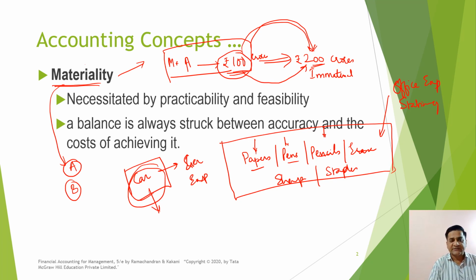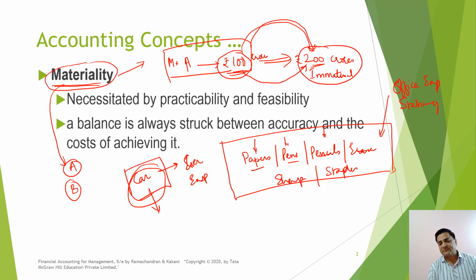Right? So the materiality concept says all the transactions which have a material impact on the decision maker. If we show it, the decision may change. If I show that the amount payable by Mr. A of 100 crores in this company, this may have an impact on the decision makers. He can change his decision, or his decision may be based on this. Whereas if a company buys a few papers or pens or pencils, then the decision maker need not be worried about these small or petty expenses. These petty expenses can be clubbed together and shown under a single head, right?